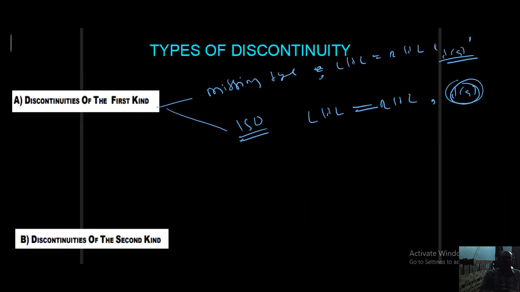Now I want to write clearly here, students. LHL equal to RHL is the first type of discontinuity. In this we have two types, missing type and isolated type, as I just explained. LHL not equal to RHL, we can say, is the second type of discontinuity. Now the second type of discontinuity, in this case LHL is not equal to RHL.